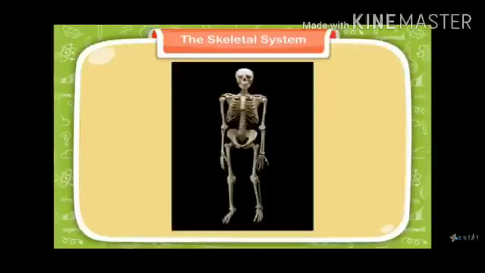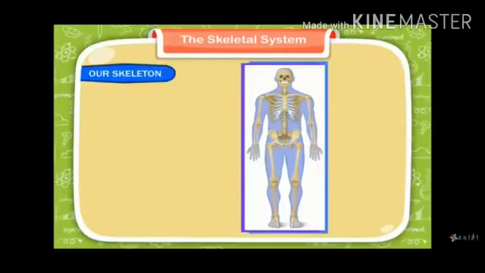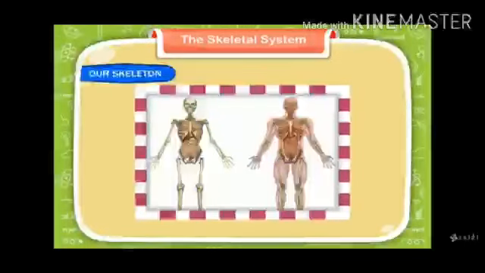So, today we will discuss the skeletal system. If you touch any part of your body and press it, you will find a hard structure behind your skin. All these are bones. Our body is made up of bones, and when all these bones are connected from head to toe, our skeletal system is made.